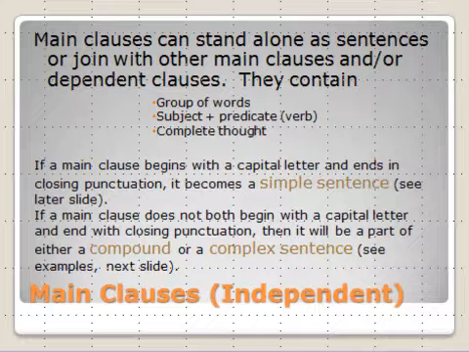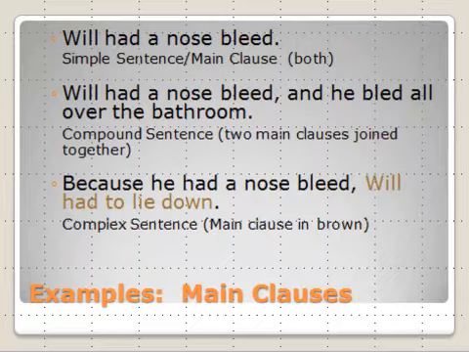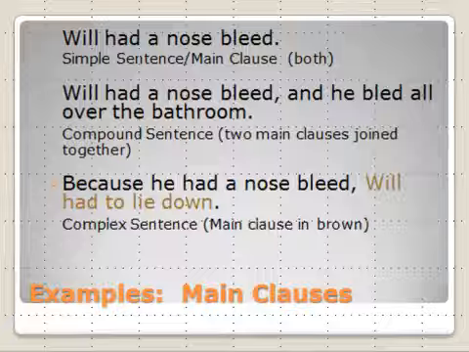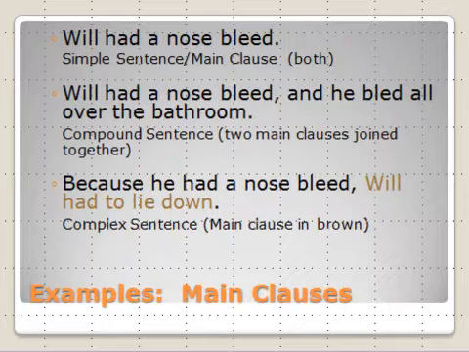Now, when we join clauses together, we have names for those, and I'll be telling you about those in just a bit. Here are some examples of main clauses that I have for you. Will had a nosebleed. It's a sentence and it's a main clause. Now here's one of those long ones that I was talking to you about just a moment ago. Let's add a little bit more. Will had a nosebleed and he bled all over the bathroom.